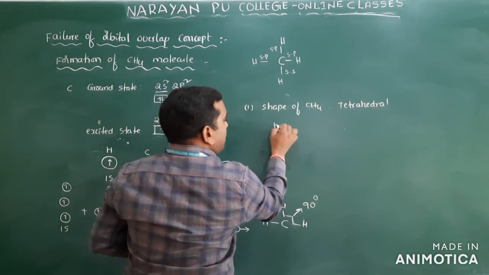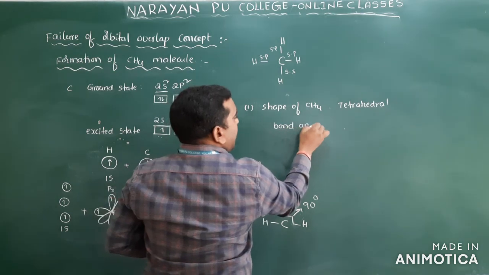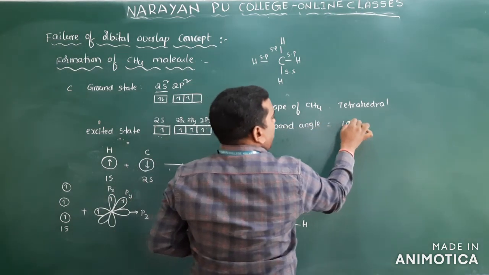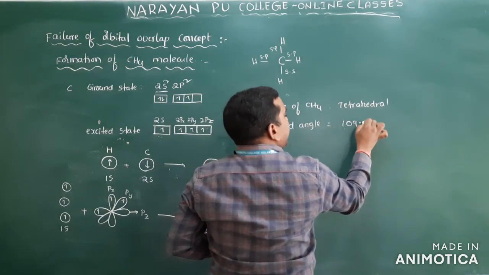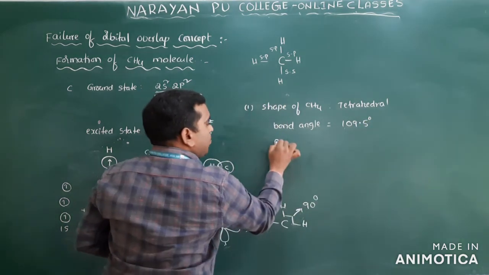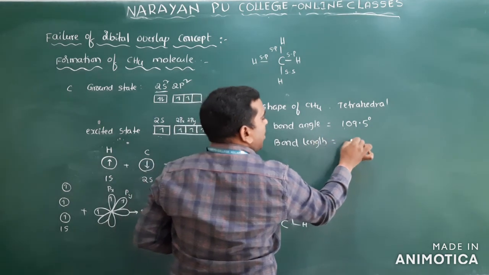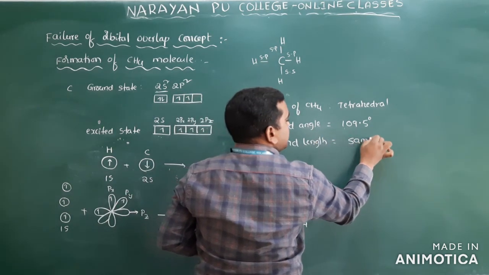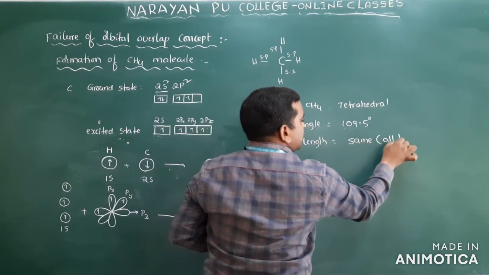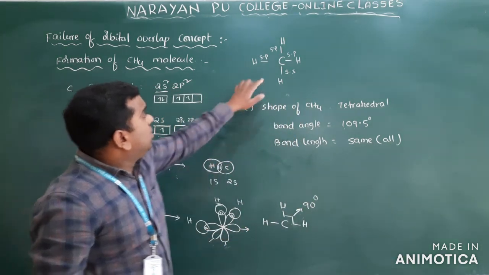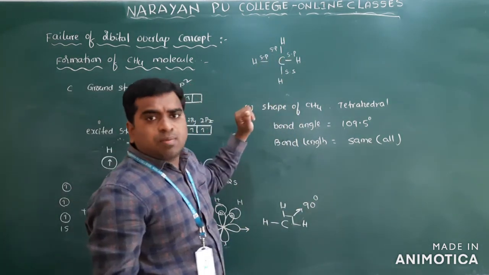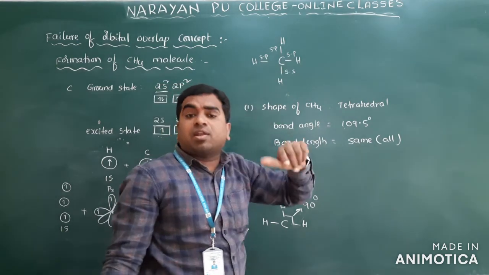Clear? And what is the bond angle? Bond angle is equal to 109.5 degrees. Clear? What are bond lengths? Bond lengths all are same. But here, this one is different compared to these three. Bond lengths are different and the bond angle here is 90 degrees.